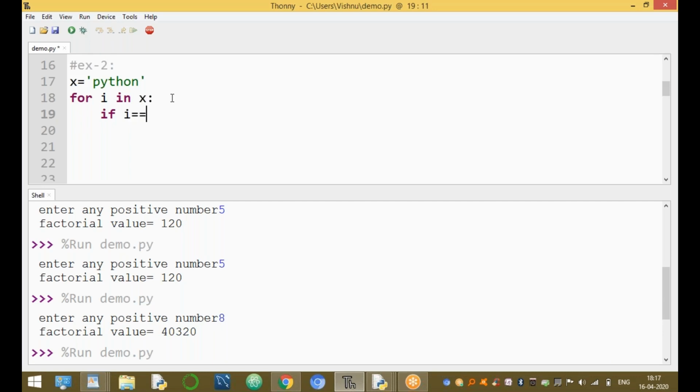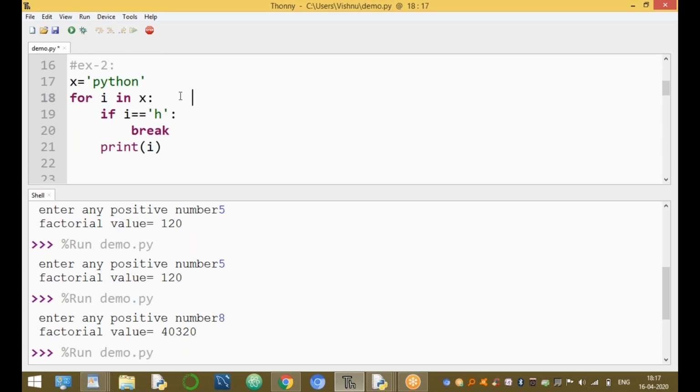If i equal to h, break, and print of i. Okay, this prints the values of the given string up to h.